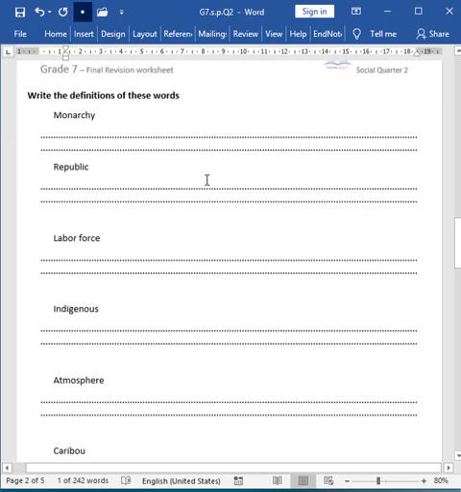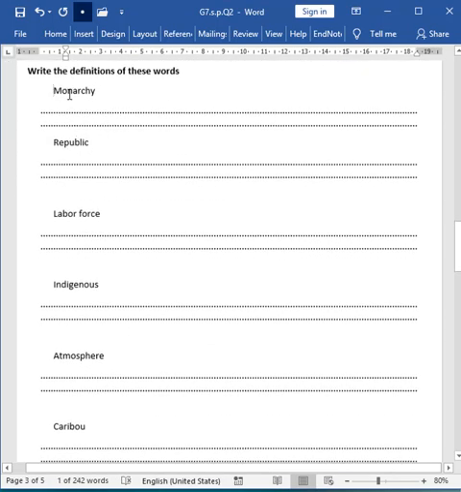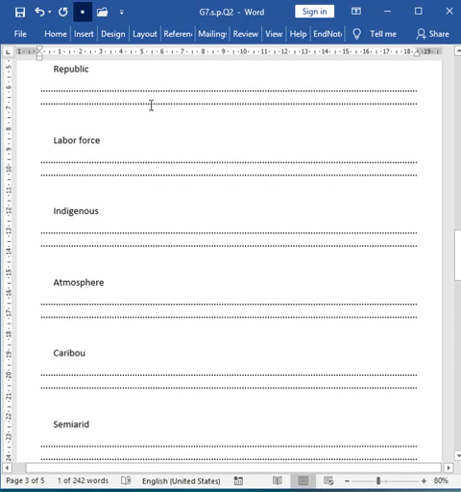Okay, let's go to the next question. Write the definition of the word monarchy. It's very easy. It's a government system in which the king is the ruler or the leader, and the next king is chosen upon the death of the current king. So a monarchy is a government system in which the ruler is a king. It's very simple. A republic is a government system in which we have a president and people choose the president by voting. Very simple.